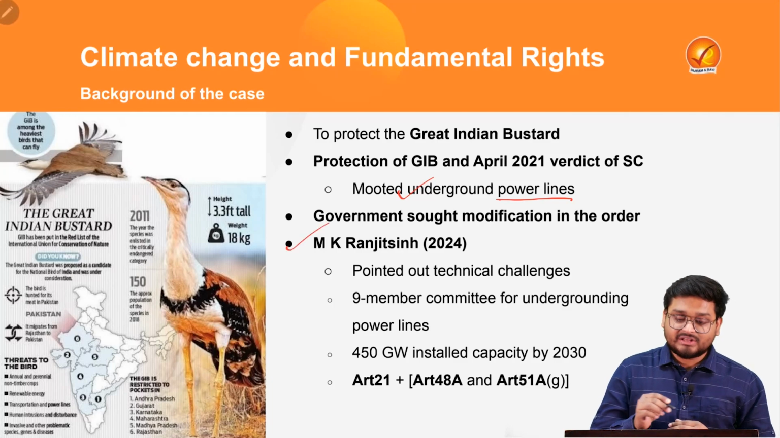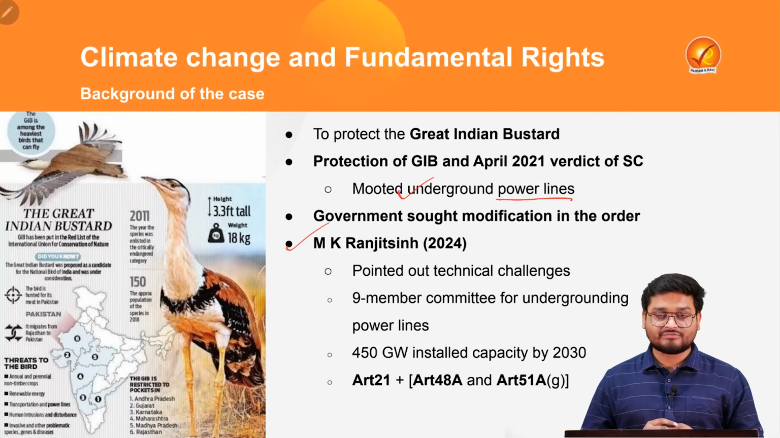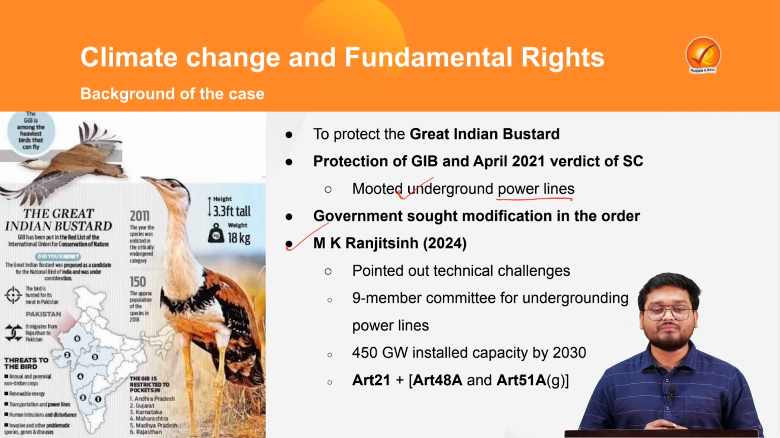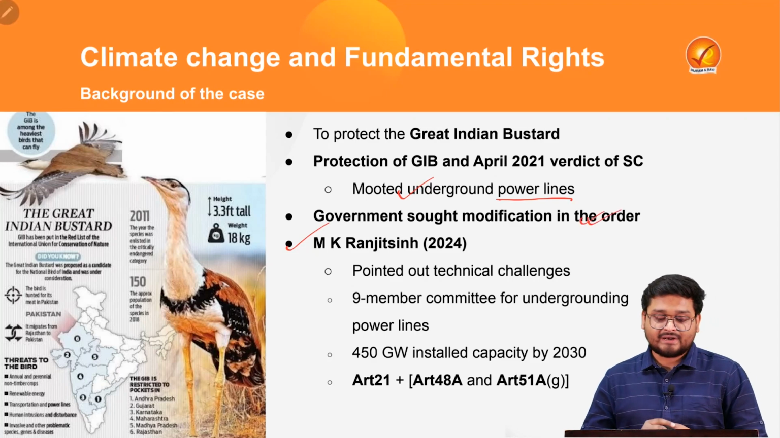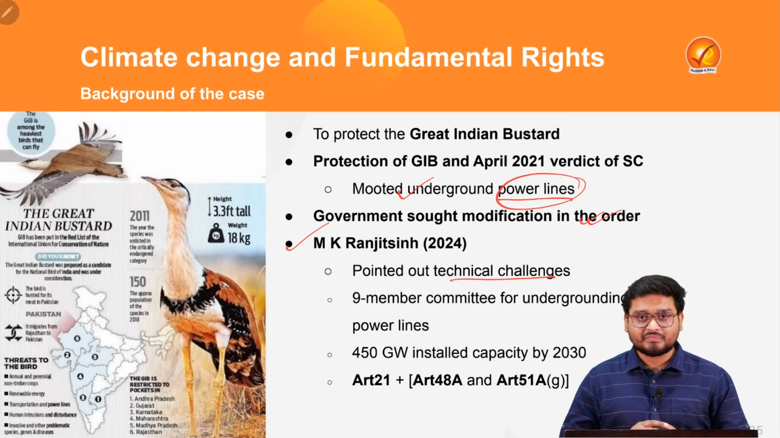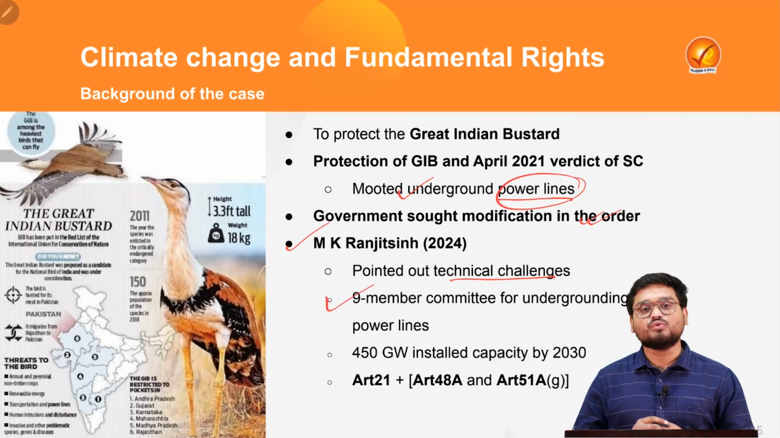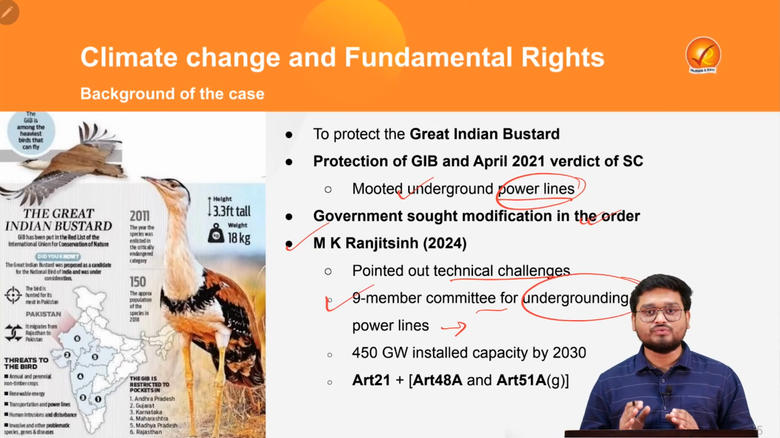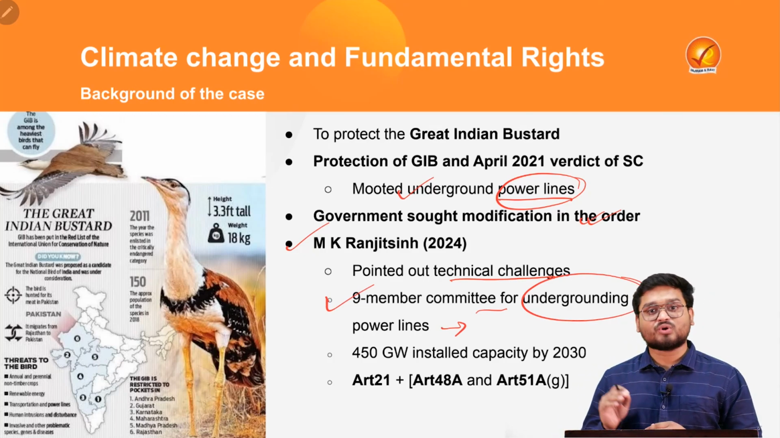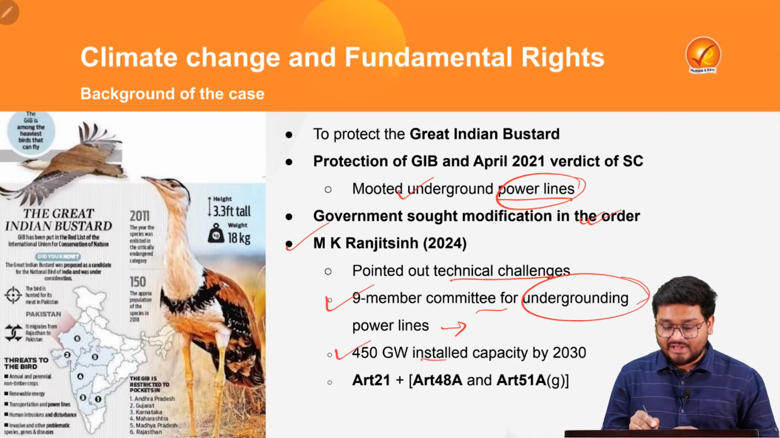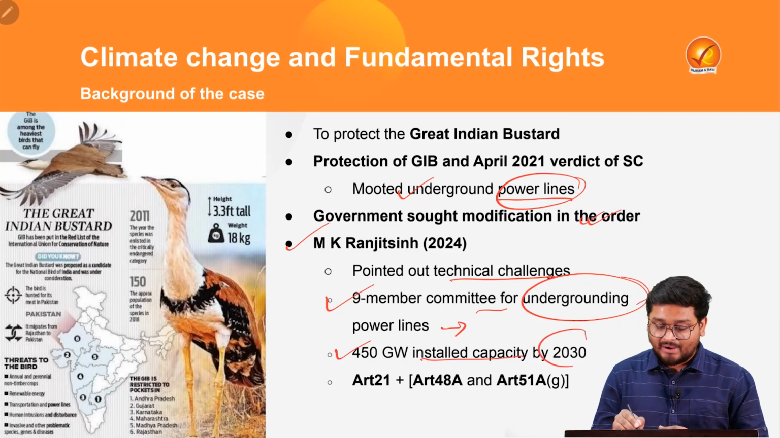And later, in this particular judgment of 2024, where the case name is M.K. Ranjitsinh, the Supreme Court also recognized some of the issues that the government raised, that there are some technical challenges in constructing these underground power lines. So for this matter, the Supreme Court referred it to a 9-member committee, which will look into the feasibility of underground power lines and submit its recommendation by the month of June or July. And by this, the Supreme Court also underscored India's ambition of achieving 450 gigawatts of installed solar and renewable capacity by 2030.